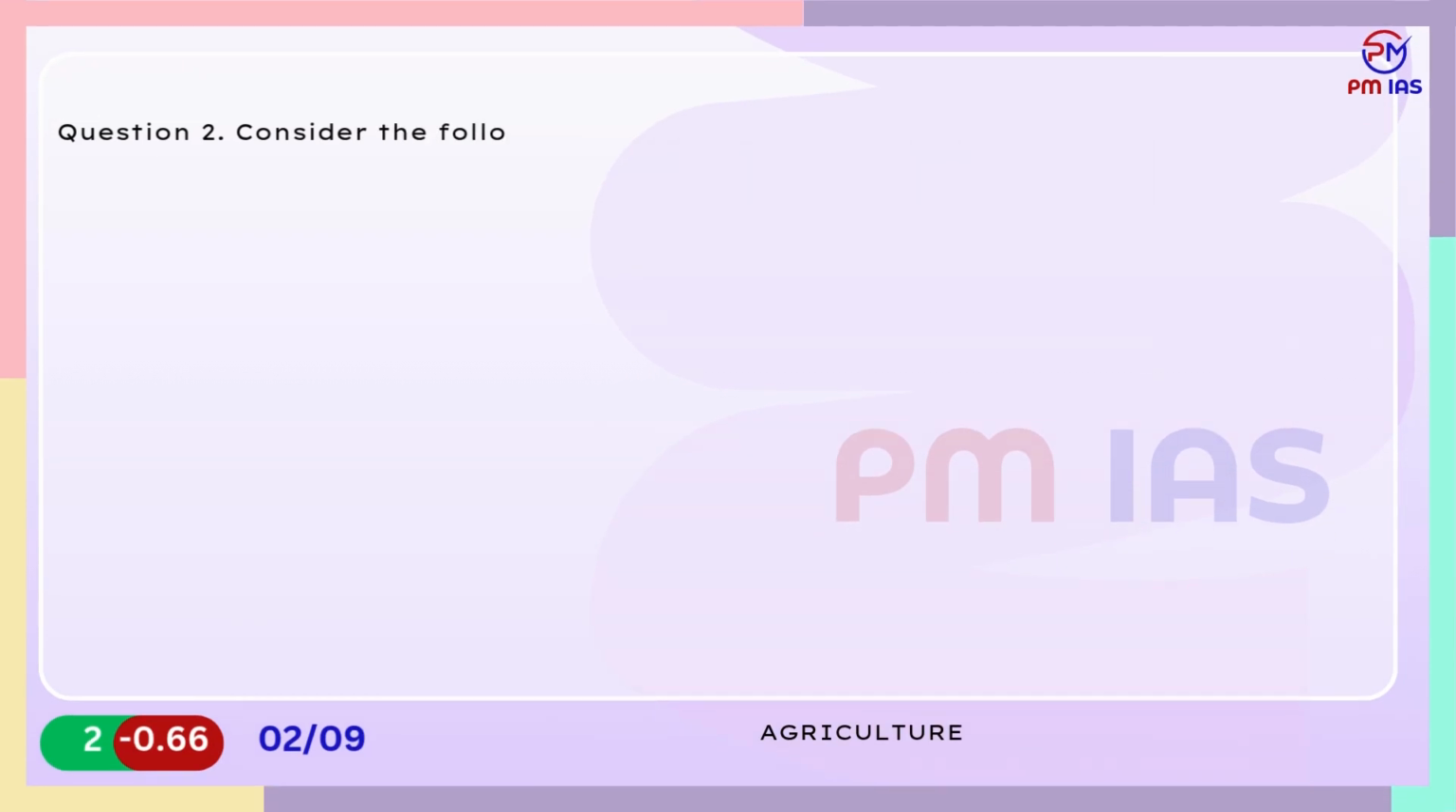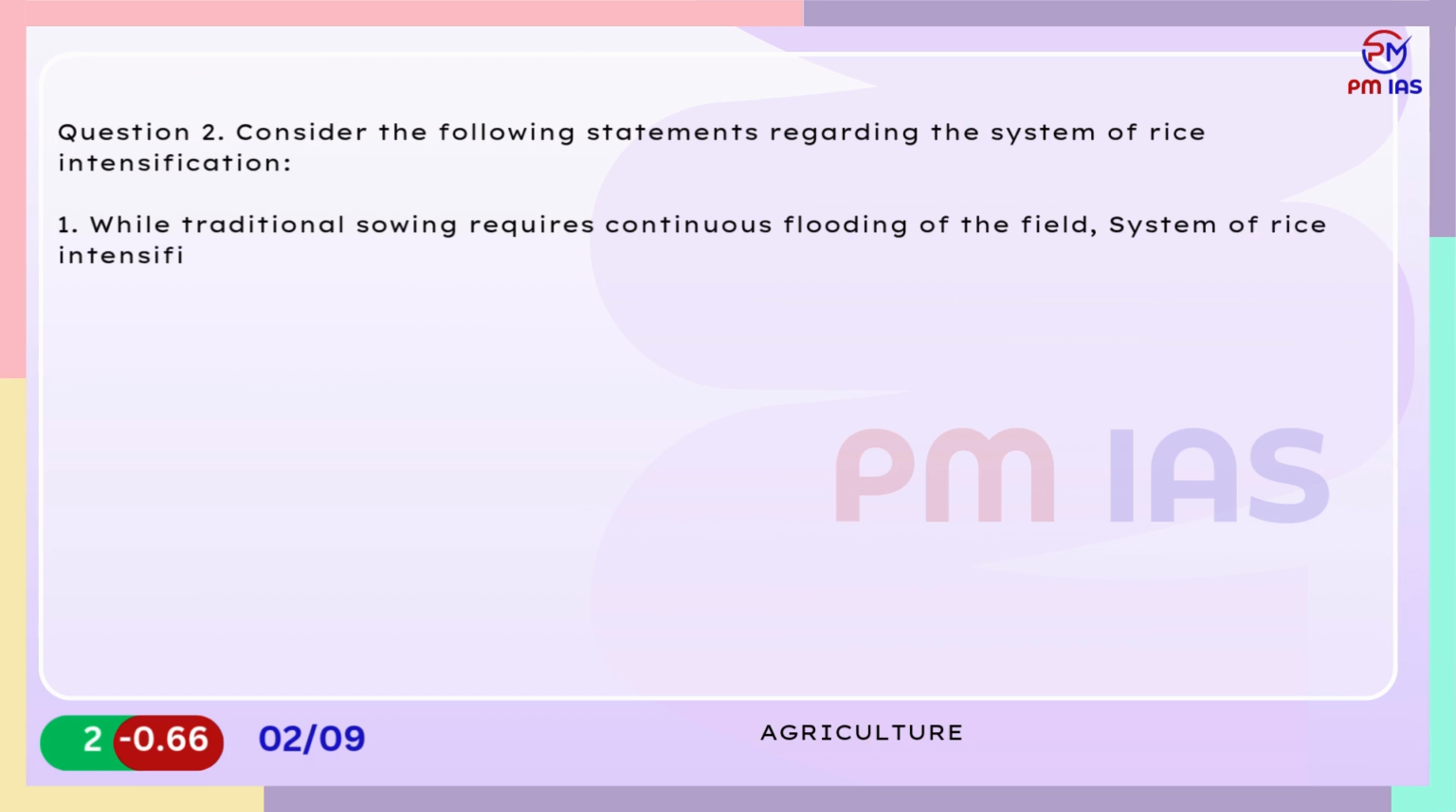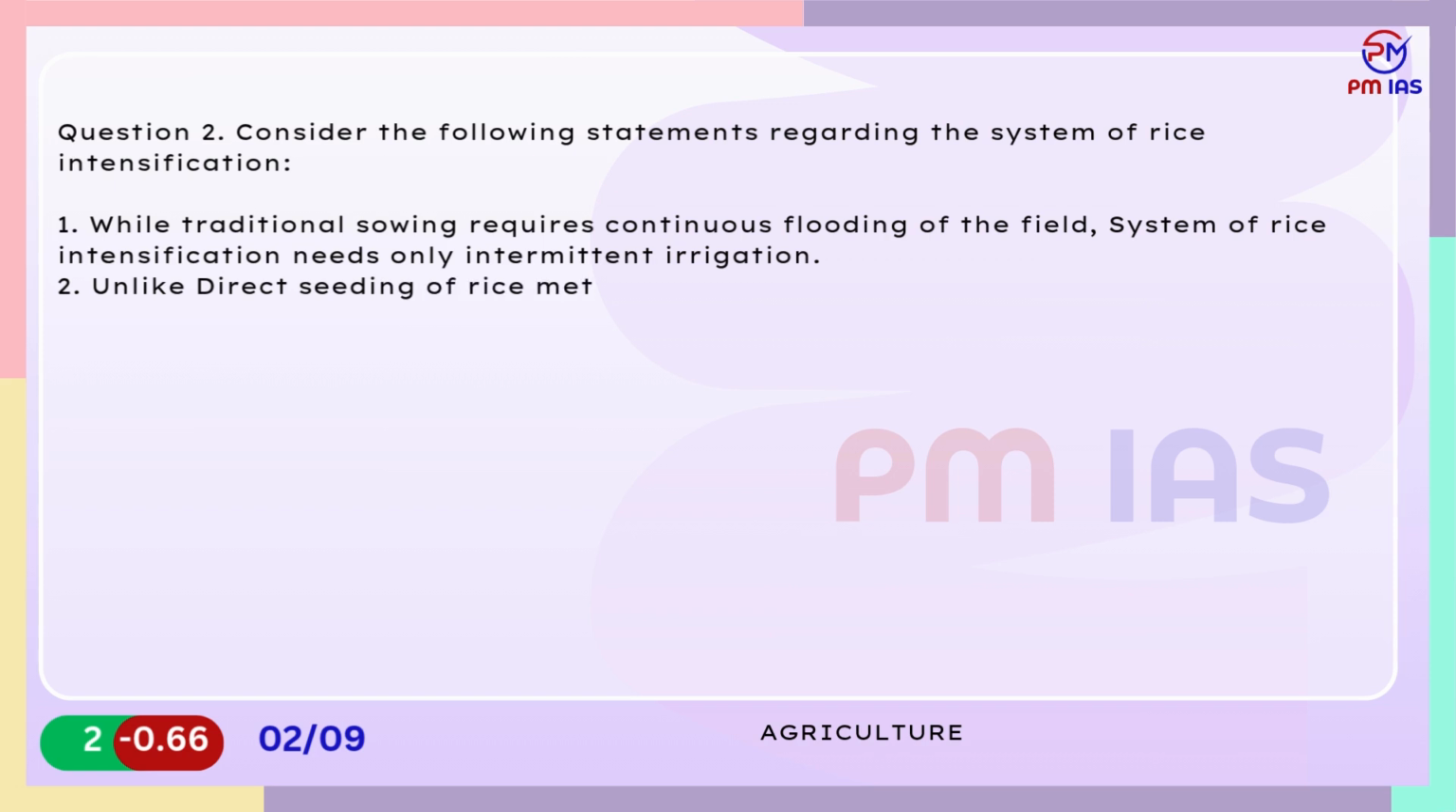Question 2. Consider the following statements regarding the system of rice intensification. 1. While traditional sowing requires continuous flooding of the field, system of rice intensification needs only intermittent irrigation. 2. Unlike direct seeding of rice method, system of rice intensification is not suitable for all types of soil.